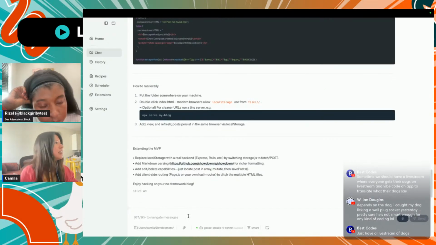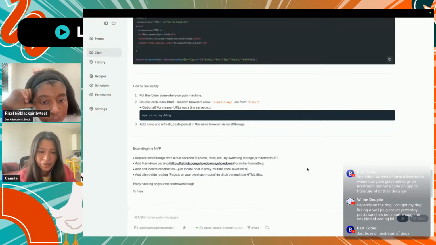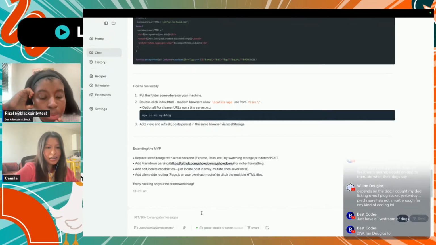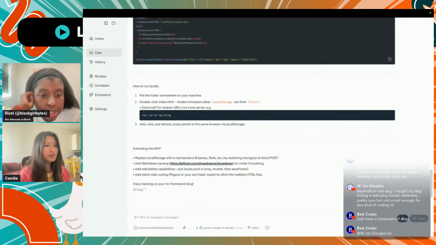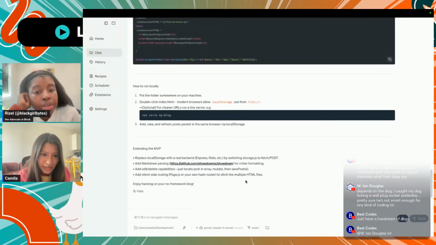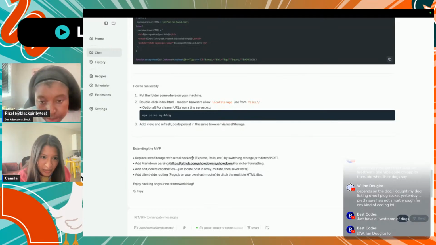This is something we cannot have with GitHub Pages, a database. So how are we going to store our data? Because you don't have a database, it's going to store the data in local storage, maybe? Okay, let's see with a real backend.